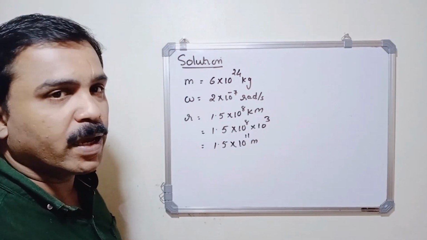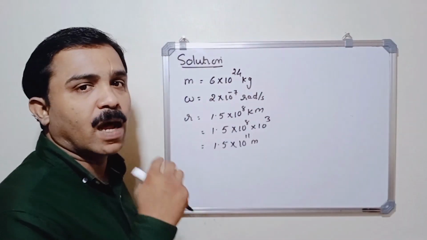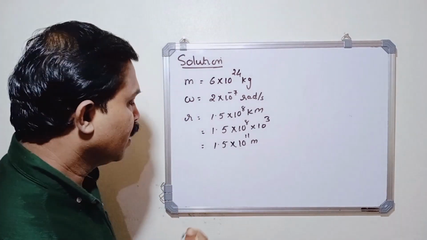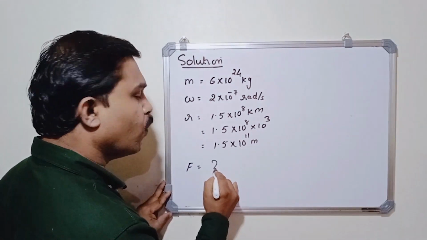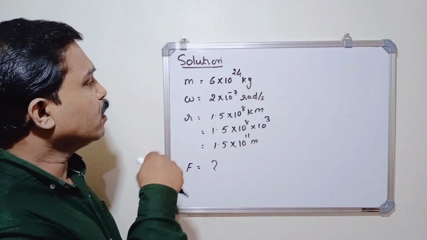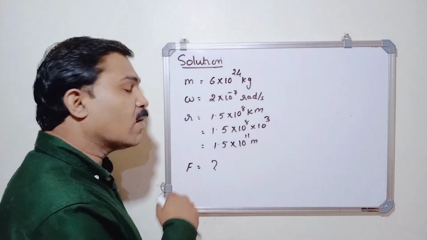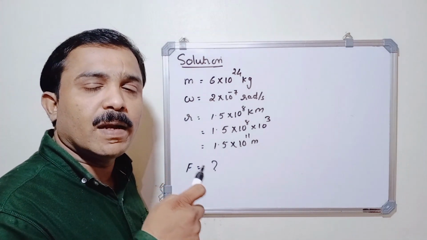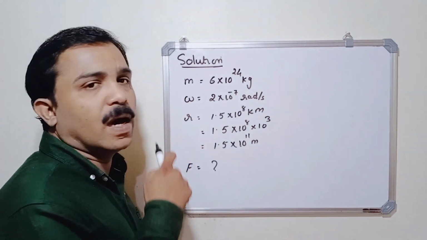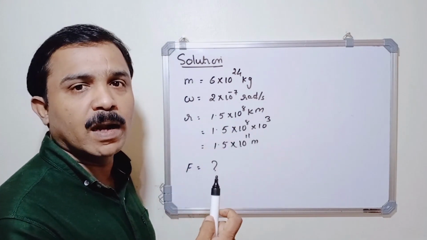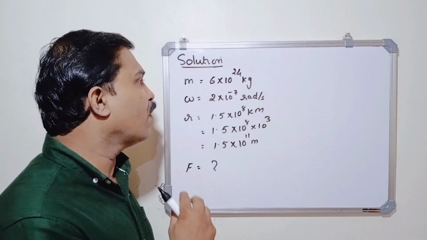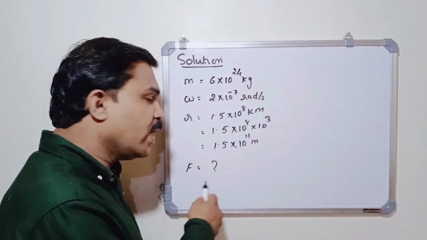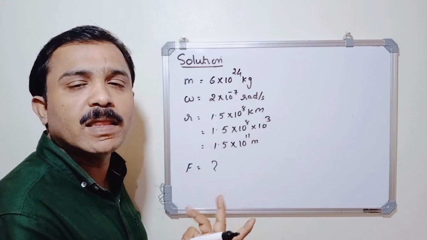What we have to calculate here? We have to calculate the gravitational force exerted by the Sun on Earth. How we can find out that gravitational force? Here the mass of the Sun is not given. Then how we can calculate the gravitational force? We know that the centripetal force required for the Earth to revolve around the Sun is provided by the gravitational force of attraction between Earth and the Sun. So in order to calculate the gravitational force, simply calculate the centripetal force.